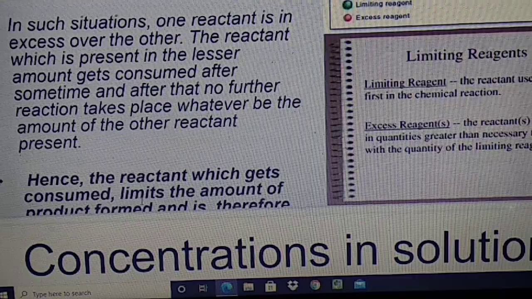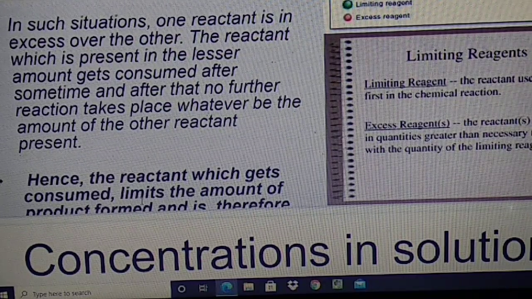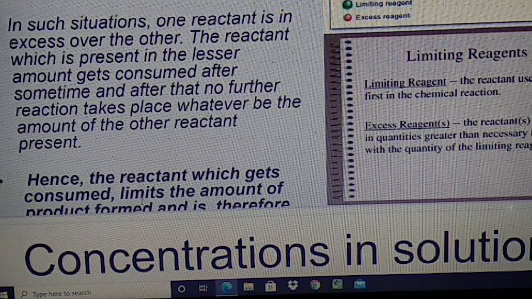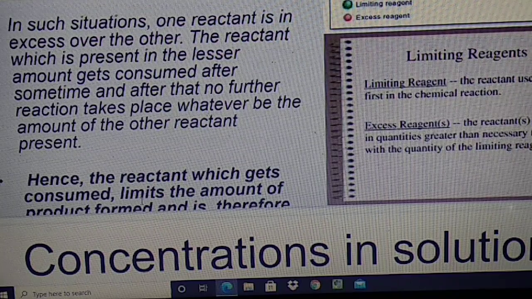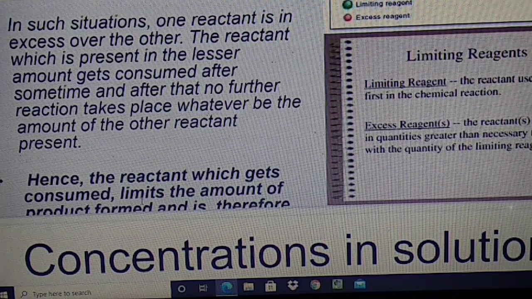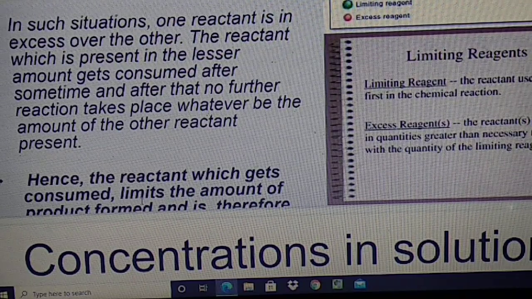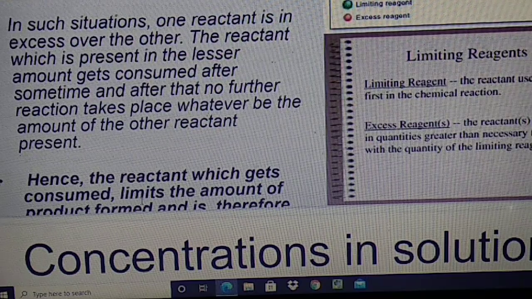So students, up to this point we have discussed limiting reagent, and next day we will discuss concentration in solution: molarity, molality, mole fractions, ppm. We have already discussed this in the class, but we will give this topic in a video. In the next video we will give the concentration in solution.